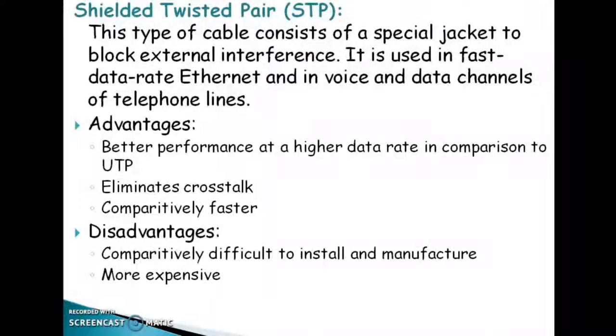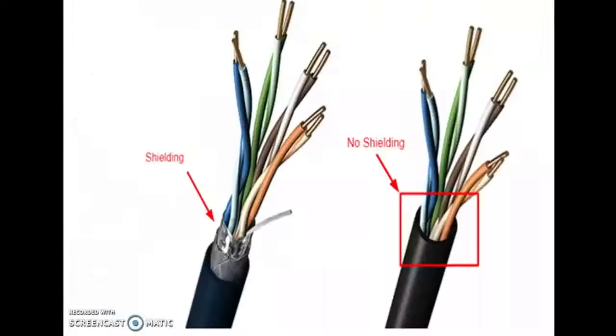This type of cable consists of a special jacket to block external interference. It is used in fast data rate Ethernet and in voice and data channels of telephone lines. Advantages: better performance at a higher data rate in comparison to UTP. Eliminates crosstalk. Crosstalk means disturbance caused by electric or magnetic fields. Comparatively faster. Disadvantages: comparatively difficult to install and manufacture, and more expensive. These are the two different kinds of twisted pairs.